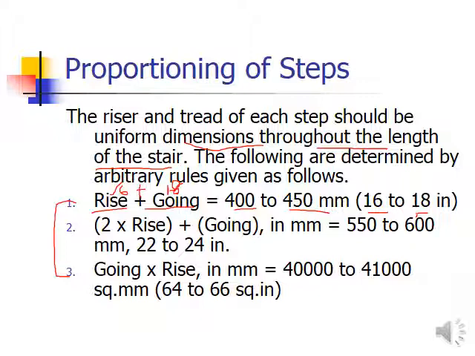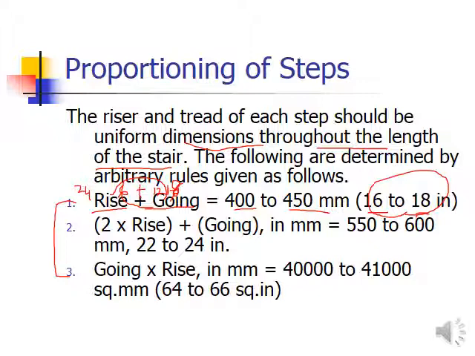So whatever it is, it will be 24. And in a later case if I put the going at 16, it will be 22. So it will be more than that limit, 16 to 18 inches. So either you have to reduce the riser or the going. Let's suppose the going is taken as 12, then it will be 18 inches. So keeping this range of 16 to 18, by adding up the going and the riser dimension, you have to set the proportion.